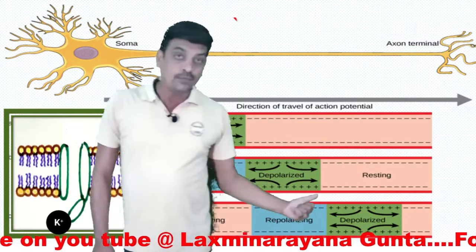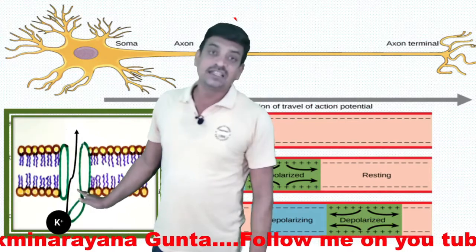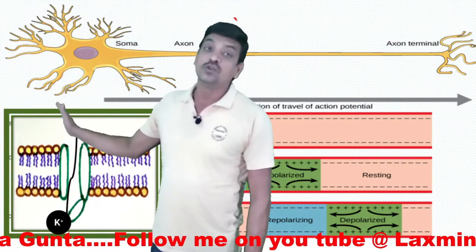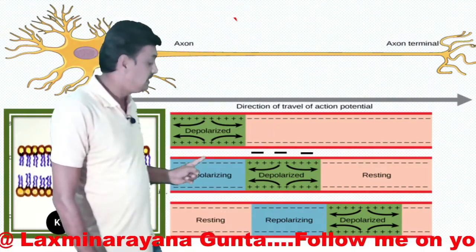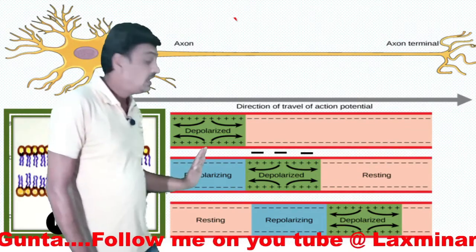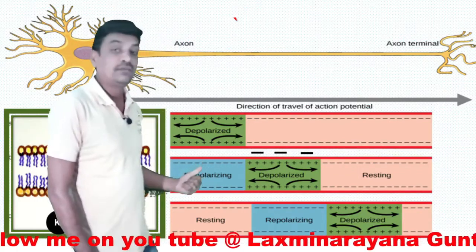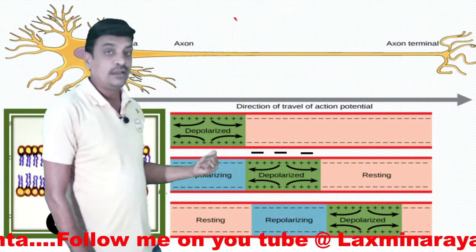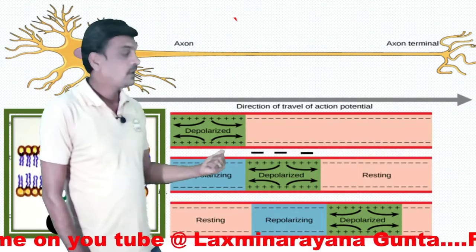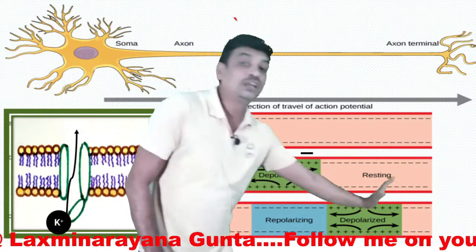Okay. During repolarization, what happens? The potassium gated channels open. As a result, the potassium efflux is observed, means the potassium ions move out. As a result, inside again it is negatively charged, outside it is positively charged. This depolarization is shifted to the next segment, and here we can observe repolarization. This outside electropositivity is because of the efflux of potassium ions, and this nerve impulse is conducted to the next segment, and similarly to the next segment.